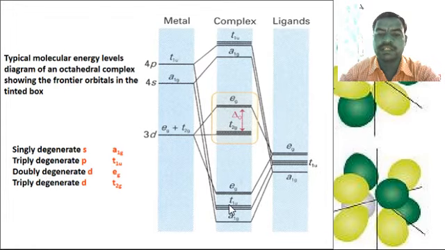And here these are the bonding molecular orbitals, that is A1g, T1u and Eg. And here these are the antibonding molecular orbitals. These are the metal orbitals, these are the ligand orbitals, and here in the middle are the metal complexes.